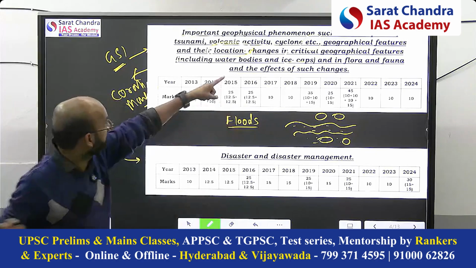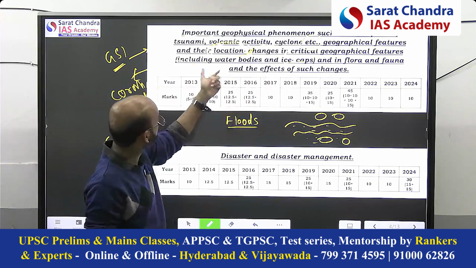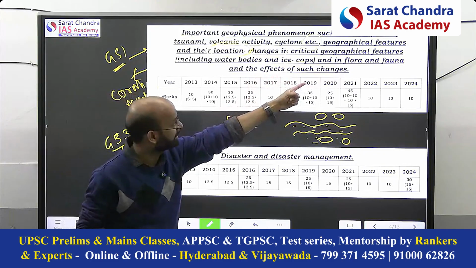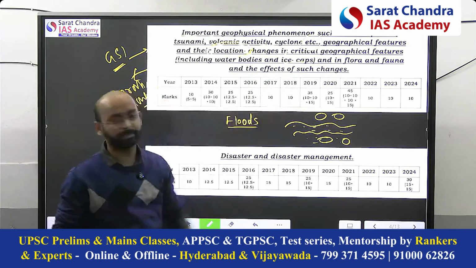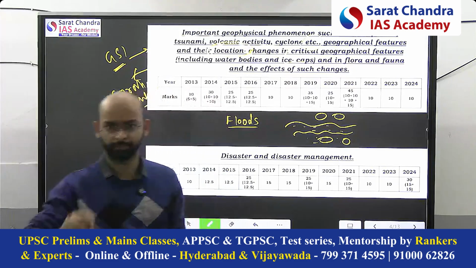Last is the impact of such changes: ecological impact and socio-economic impact you see there.